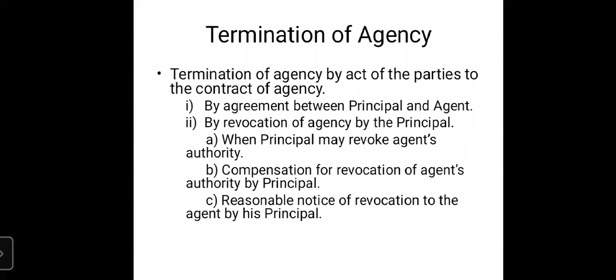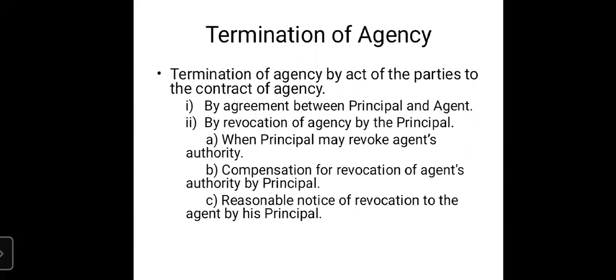When principal may revoke agency: here we can say the principal can revoke the agent's agency if the duties which were expected to be followed by the agent, if agent is not following those duties, if agent is not carrying out the business of agency as per the instructions of the principal, then the principal can revoke the agency of the agent.